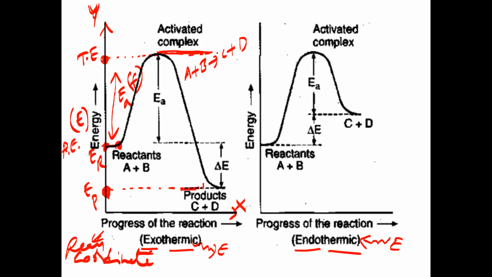This one is the energy of products. The difference between the energy of the activated complex, that is threshold energy, and the energy of products is called activation energy for the backward reaction. Tell me, activation energy of the backward reaction is equal to what? Threshold energy minus energy of products. So threshold energy minus energy of products is called activation energy of the backward reaction.